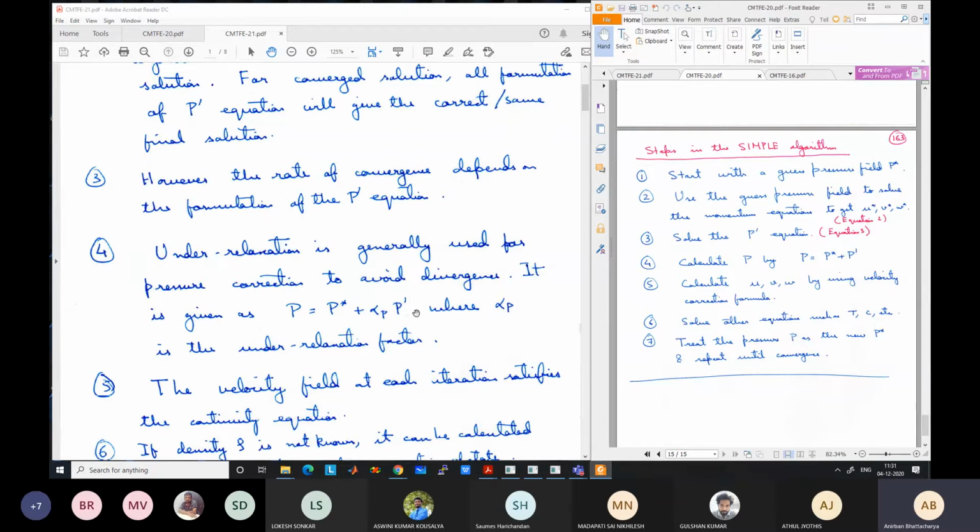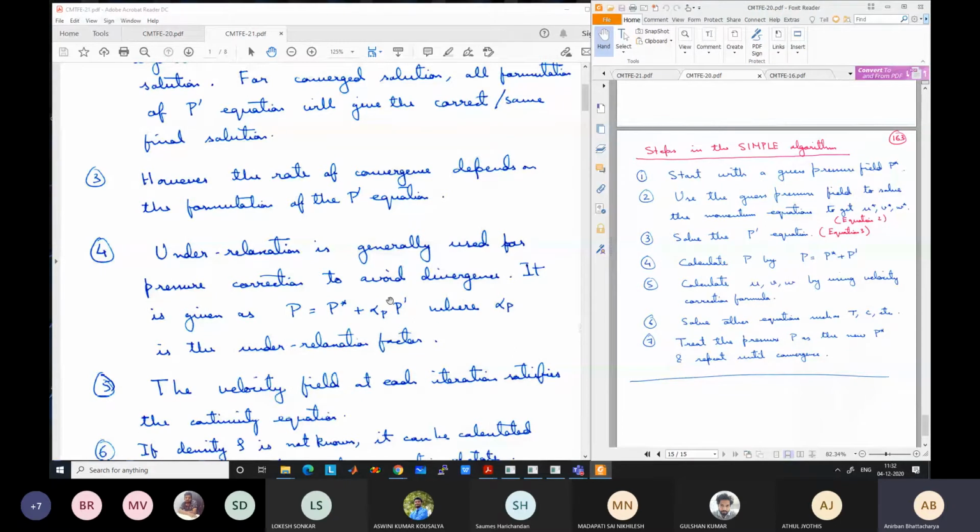Okay, so if exaggerated pressure corrections are present, you take lesser amount of pressure correction. So again, this will not affect the solution, as we have discussed while discussing the under relaxation. Although the time required for going to the final solution will increase, because you are going slowly towards the final solution, it will increase, but this will reduce the chance of divergence, because this will reduce the chance of oscillation.